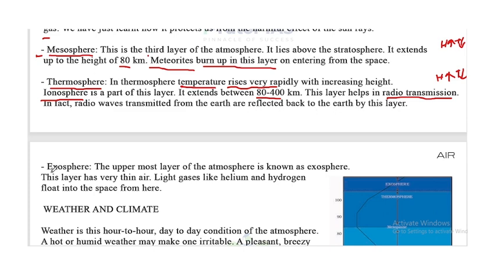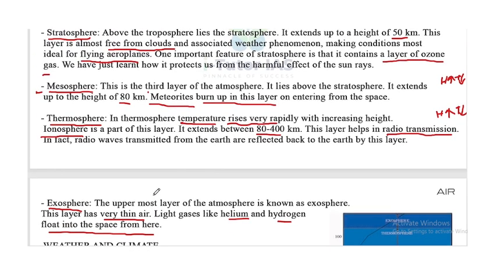Now, the final layer is exosphere. The uppermost layer of the atmosphere is known as exosphere. This layer has very thin air. Light gases like helium and hydrogen float into space from here. It is almost related to space. So there are five layers from troposphere to exosphere.